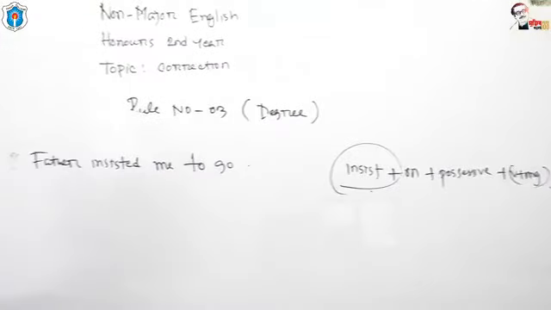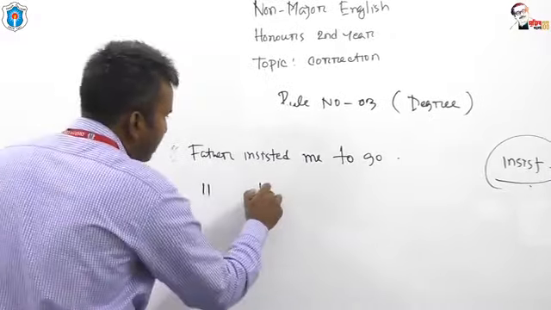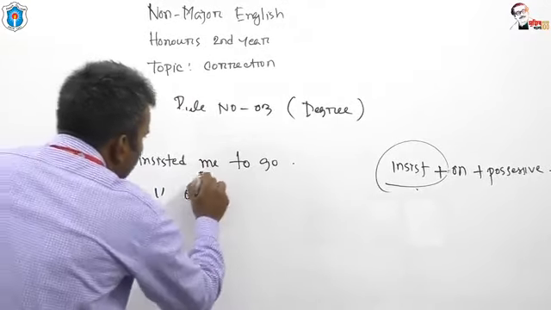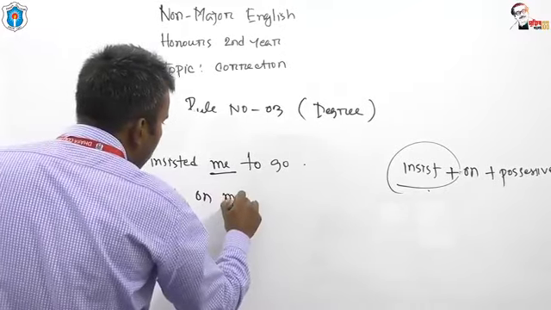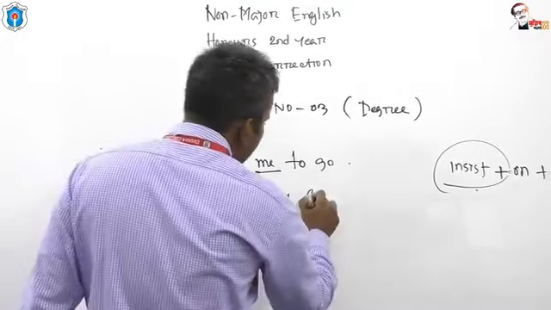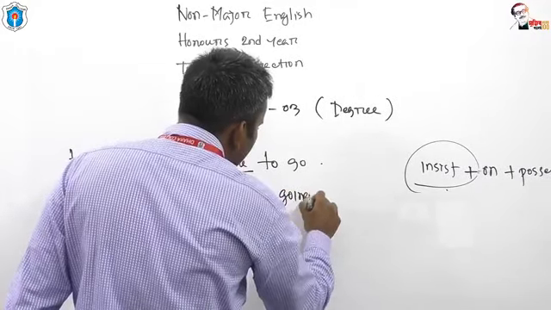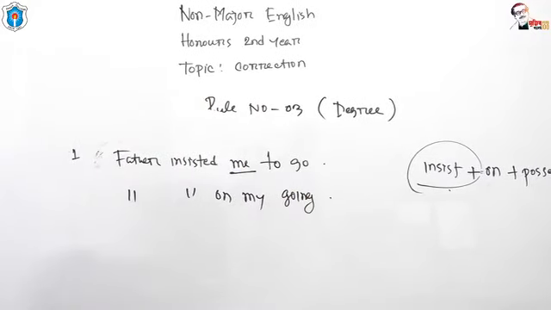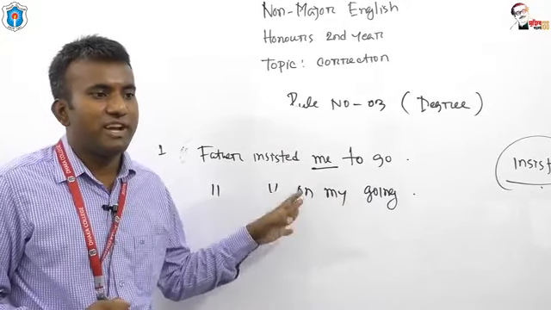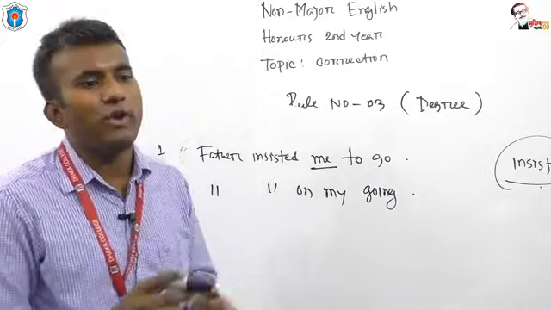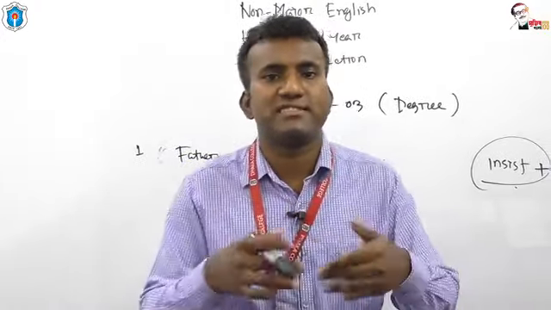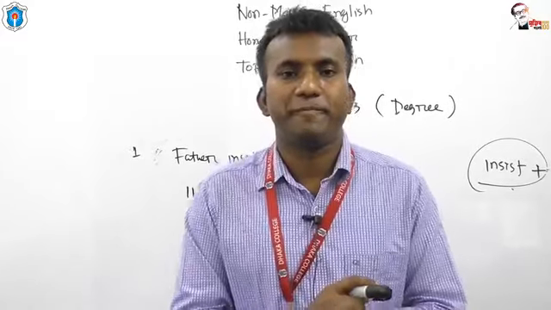So what should be the answer? Father insisted, then on, then it should be possessive, my, then the ing with the verb. So what is the answer? Father insisted on my going. Clear? Father insisted on my going. So insist plus on plus possessive plus verb plus ing. This is the structure that we need to follow.